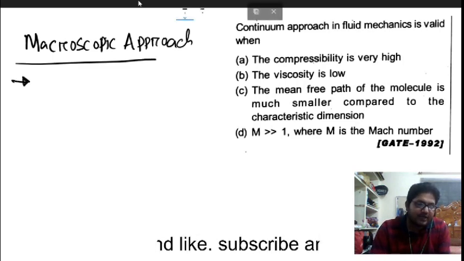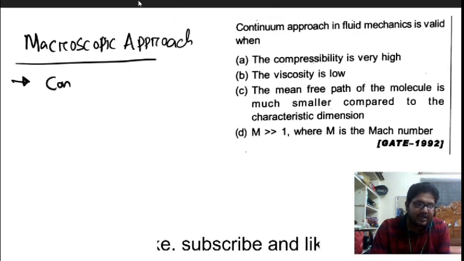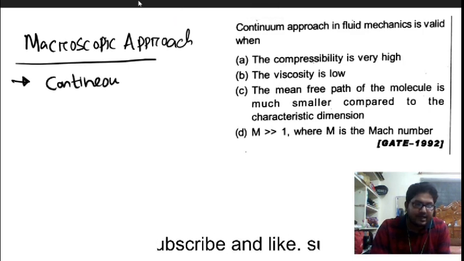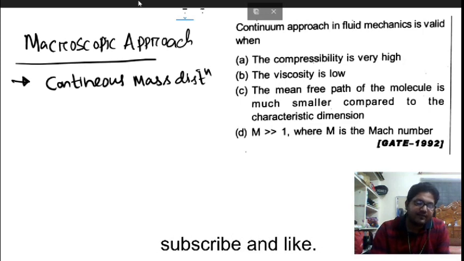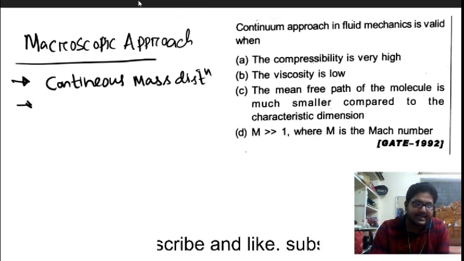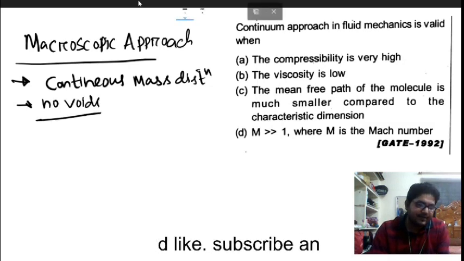First, mass is a continuous distribution. There is no discontinuity in mass distribution, which indirectly says there are no voids present in a fluid.